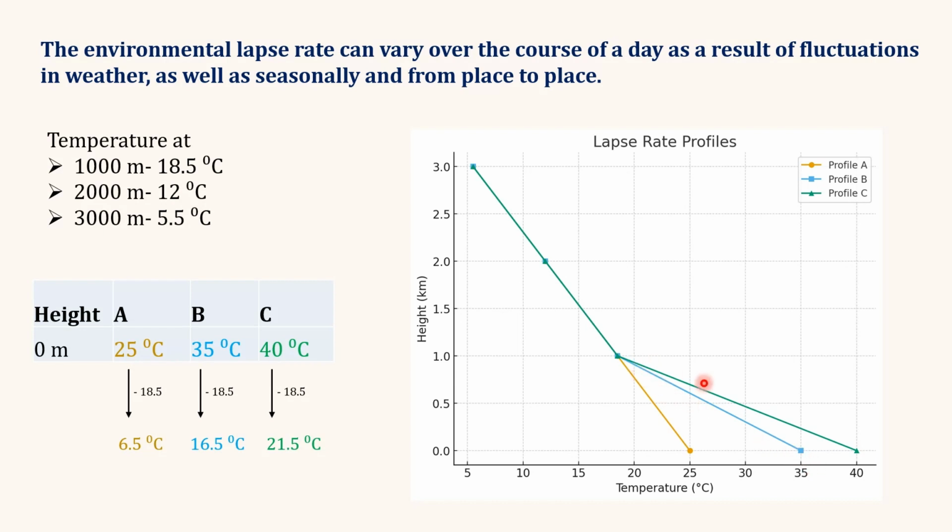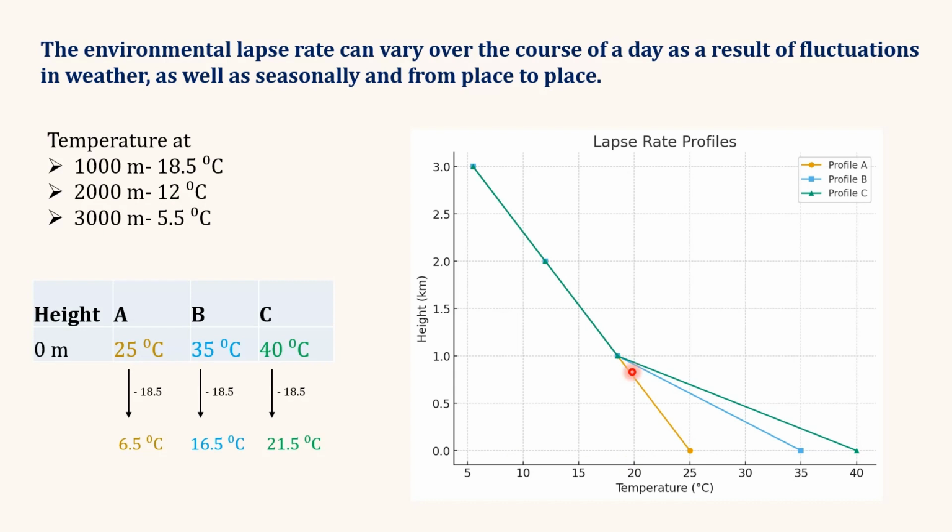And for this green one, the third case, we have the surface air temperature of 40 degrees Celsius, and at 1000 meter we have 18.5. So if we calculate the temperature change, 40 minus 18.5, we have 21.5 degrees Celsius. So for this, the lapse rate is 21.5 degrees Celsius per kilometer.